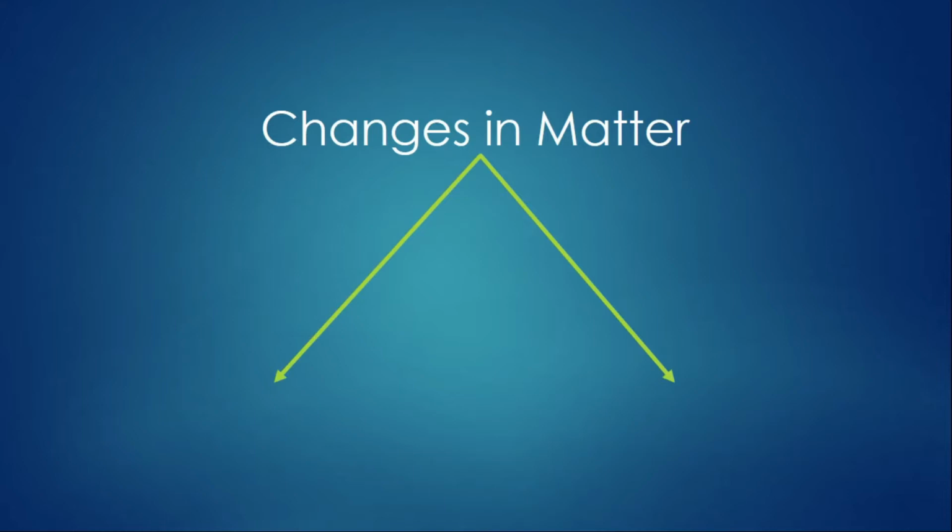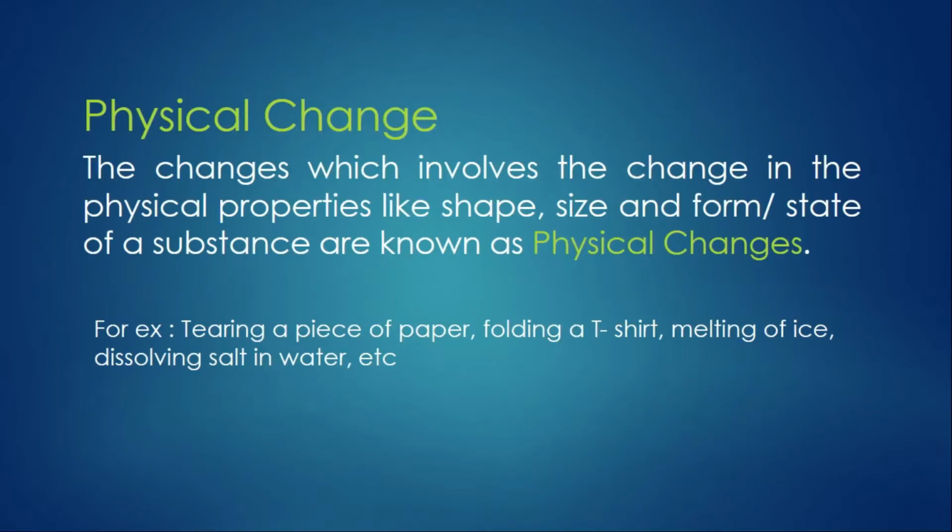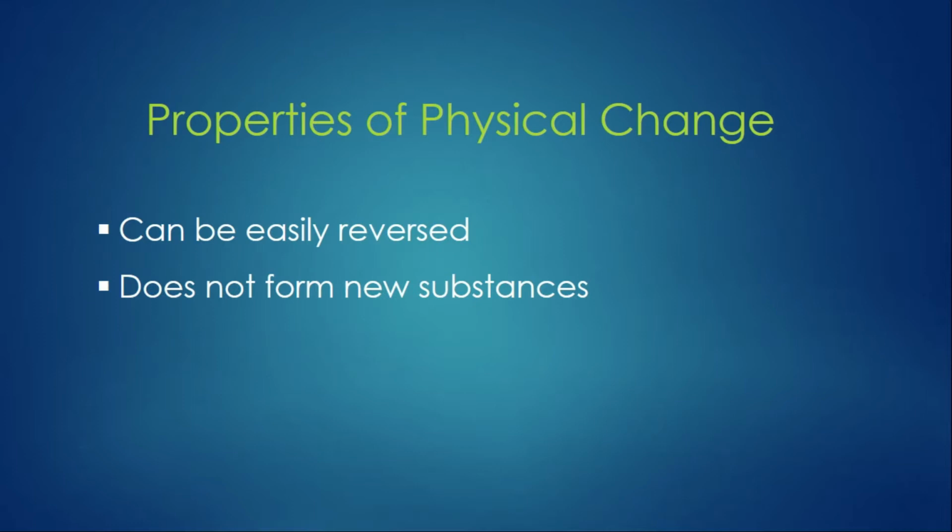Now, most of these changes are categorized into two basic types, which is physical and chemical changes. According to science, the change which involves the change in the physical properties like shape, size, and form or state of a substance are known as physical changes. Tearing a piece of paper, folding your t-shirt, melting of ice, or dissolving salt in water are certain examples of a physical change. These types of changes can be easily reversed and it does not involve the formation of any